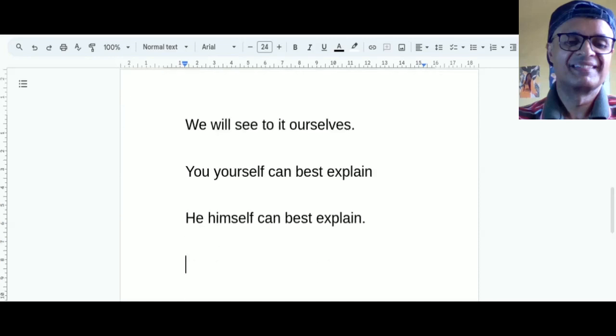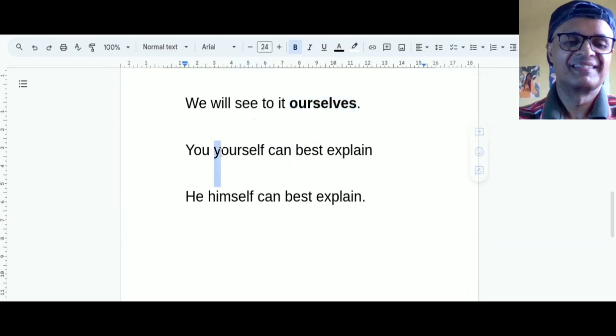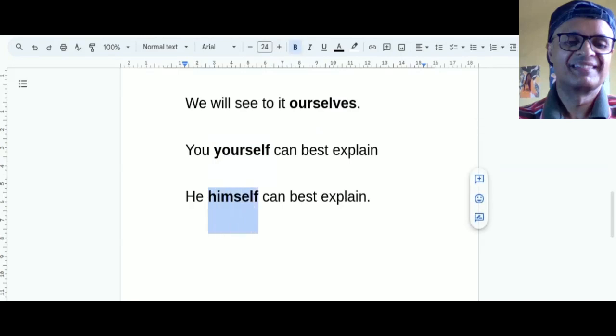It will be seen that the words in italics, not italics, but in bold, are used in two ways. For emphasis with a noun or pronoun, as in these sentences. In all these sentences, they can be called emphasizing pronouns.